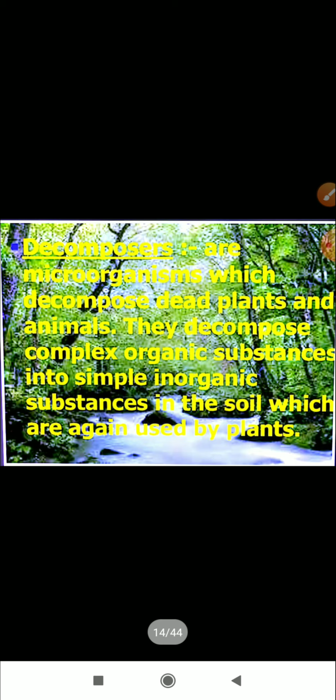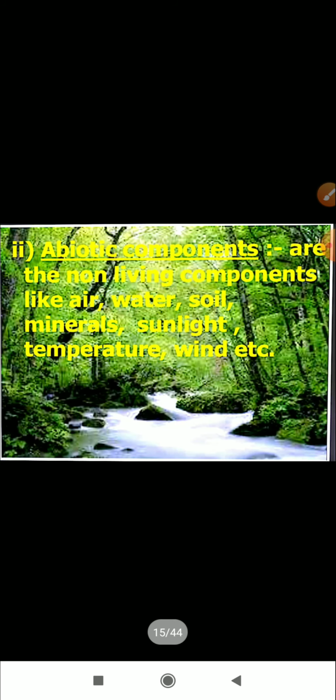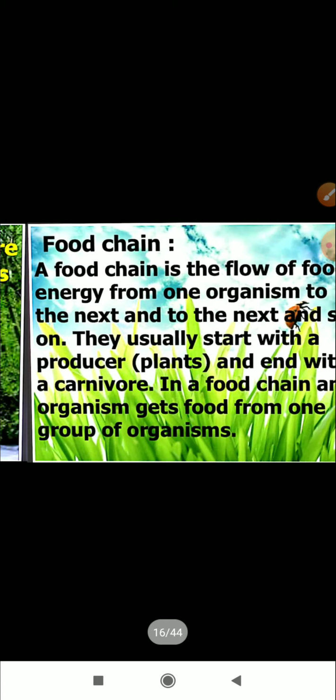And the next one we have the decomposers. These are the microorganisms which decompose dead organic matter. They decompose complex organic substances into simpler or inorganic substances, which are again used up by the plants. The abiotic components are the non-living components like air, water, soil, minerals, sunlight, temperature and wind.